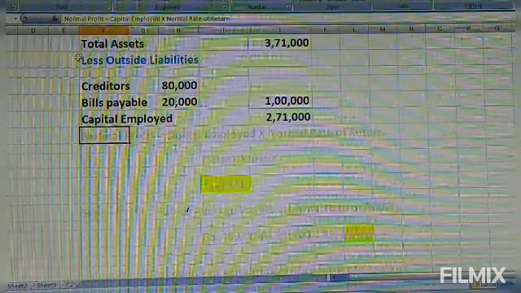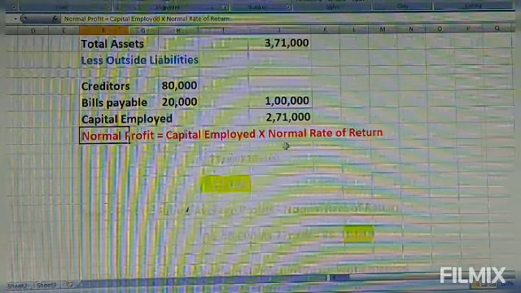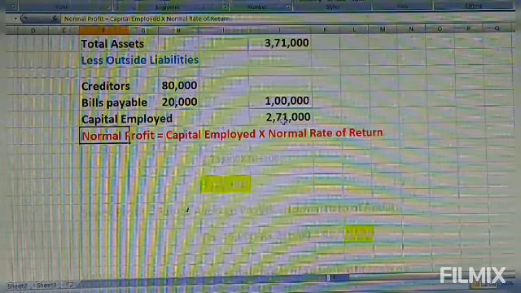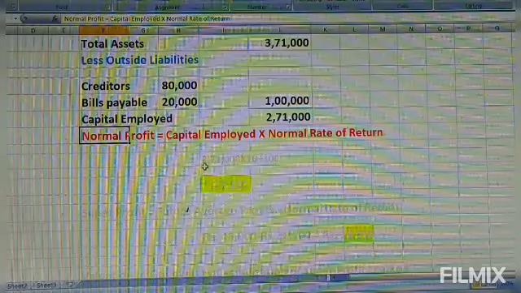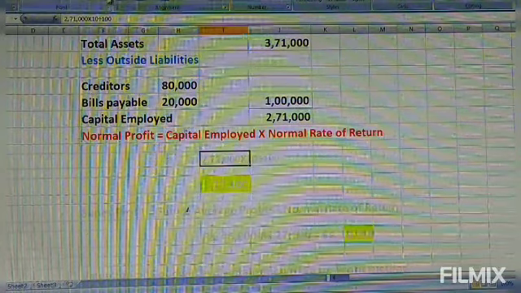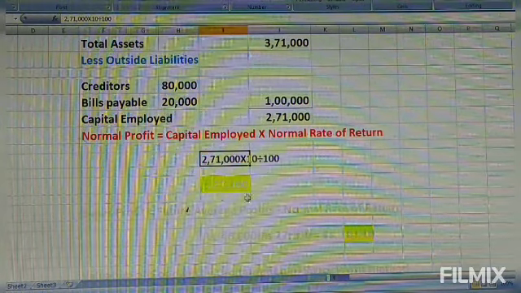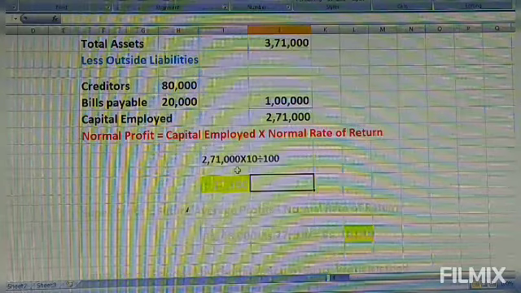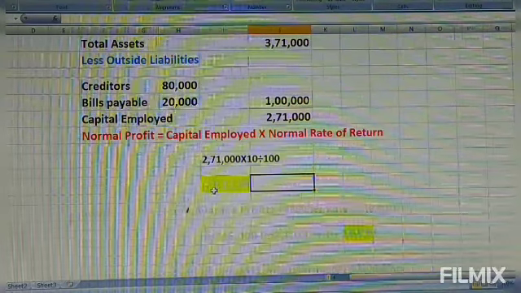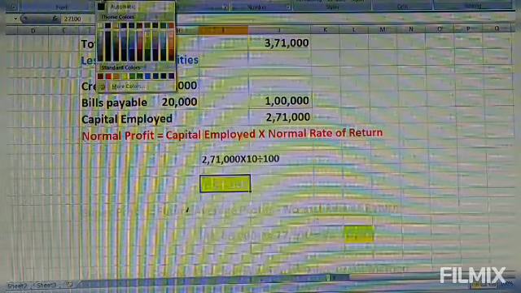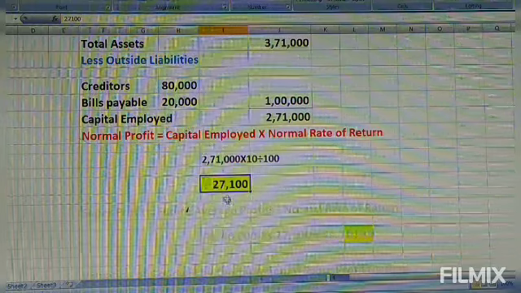Normal profit equals what? Normal profit equals capital employed into normal rate of return. What is the capital employed? It is 2,71,000. What is the normal rate of interest? 10%. We'll write there. Yes, 2,71,000 into 10% comes to how much? 27,100 it comes. So this is the normal profit. Got it? It is the normal profit.